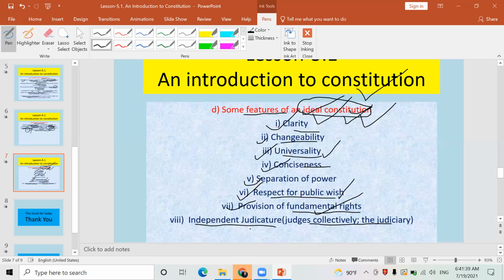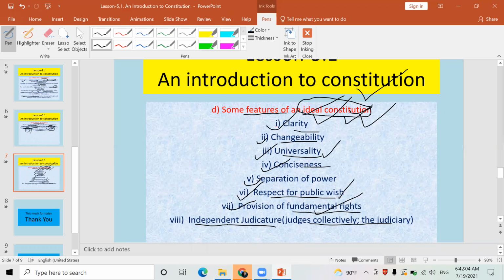Judicature or judiciary consists of the Supreme Court and all the 77 district courts and 7 high courts of Nepal in the present context of Nepal. Those are collectively known as judicature or judiciary. Those 77 district courts, 7 high courts, and 1 Supreme Court are independent.